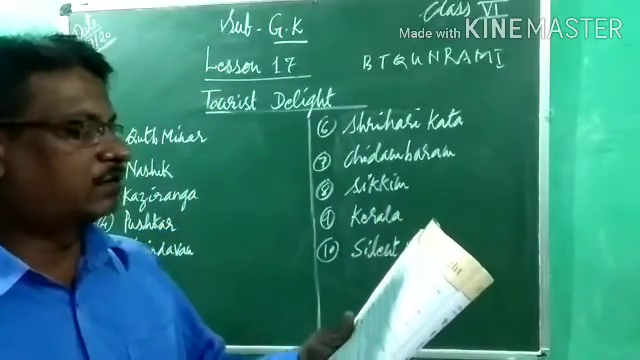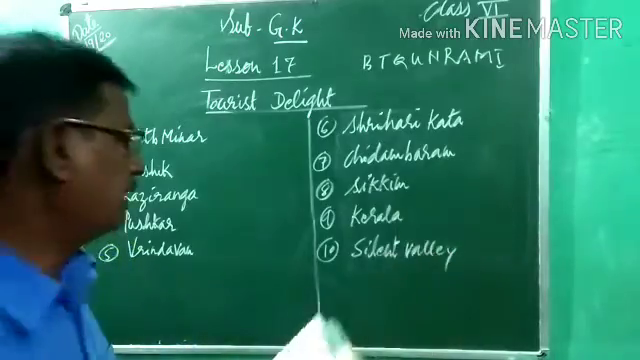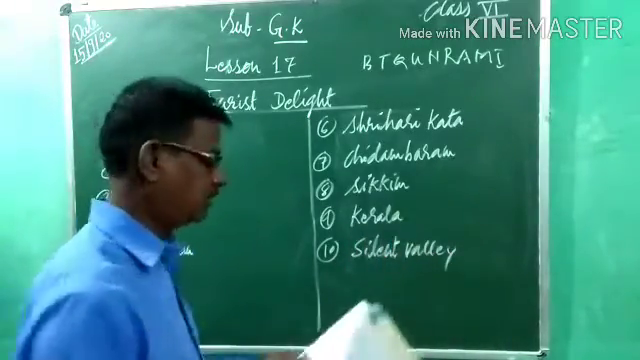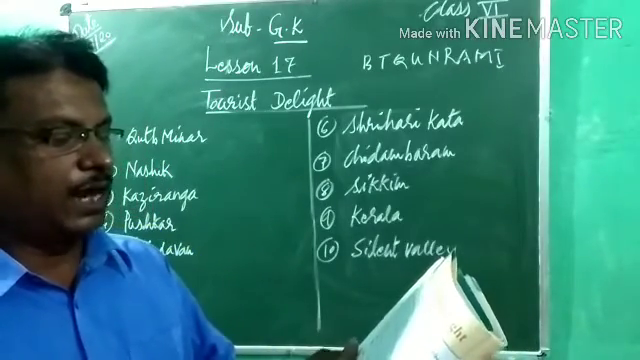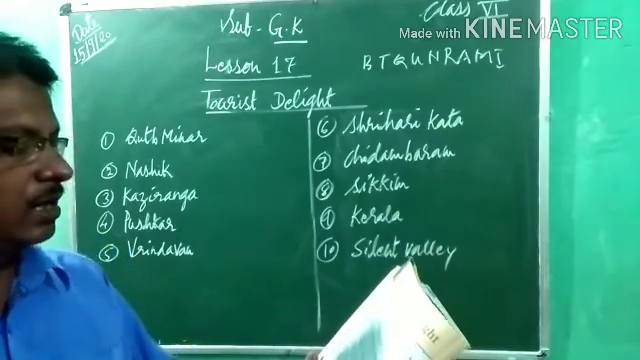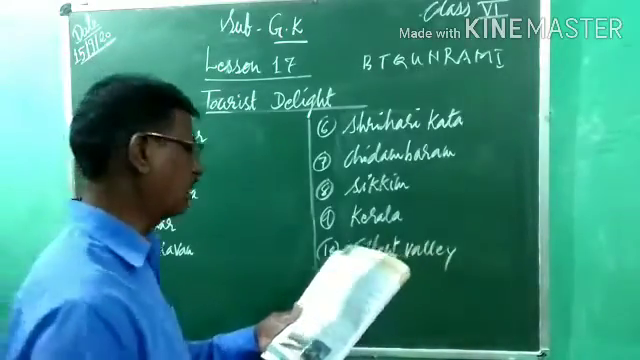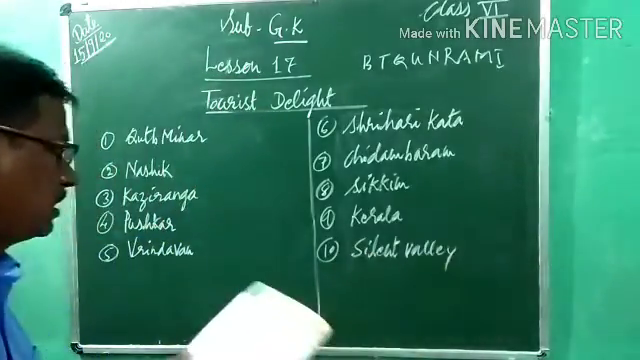Ninth one, which place in India is known as God's own country? That is Kerala state. And last one, in God's own country, dash is a tropical evergreen rainforest nestled in the mountain fold of the Nilgiris. That is Silent Valley. So these are the 10. So note down in your notebook.